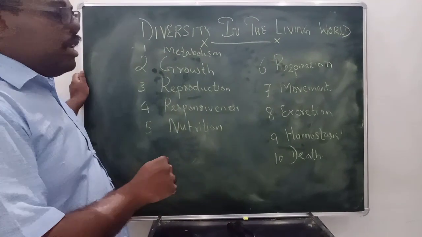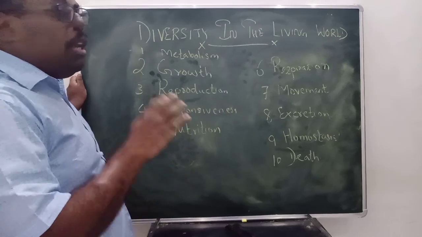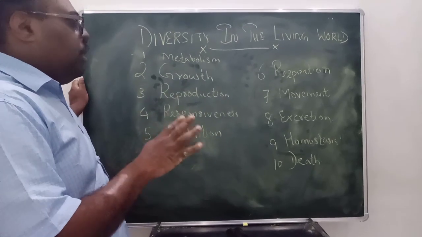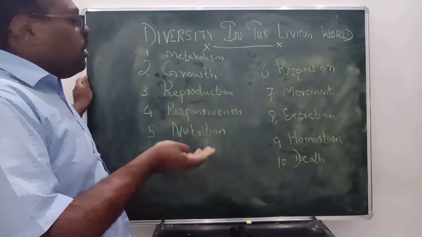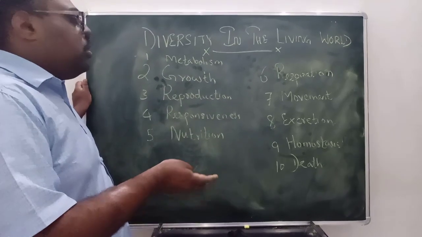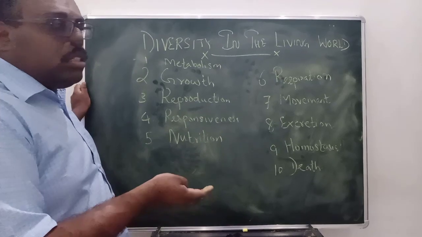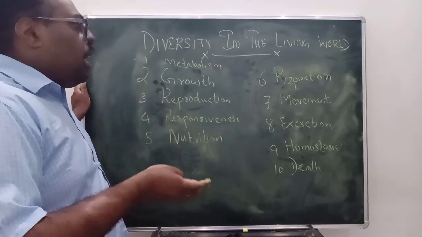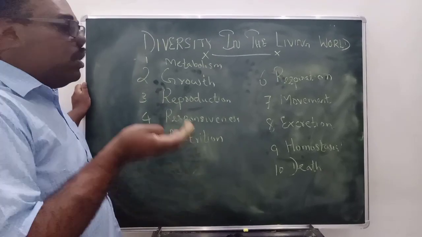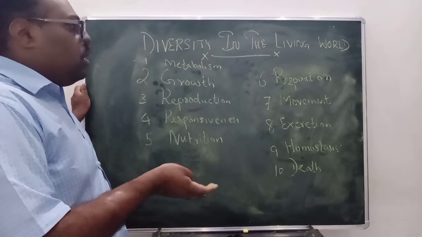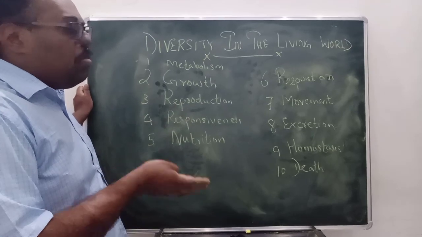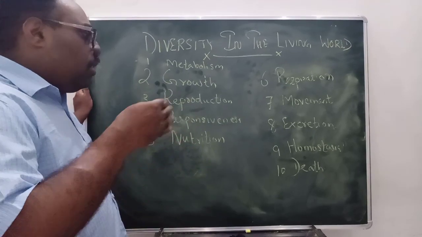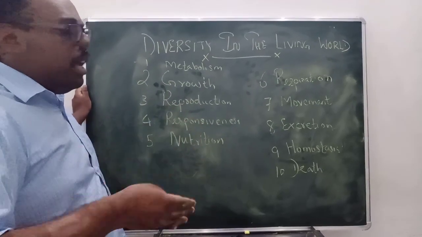And the last one is death. Death is very vital. That means if an organism does not die, then there will be no space for the upcoming generations. So death is very vital, and there is no organism in this world which lives forever. All living organisms, after a certain period of time, will die.